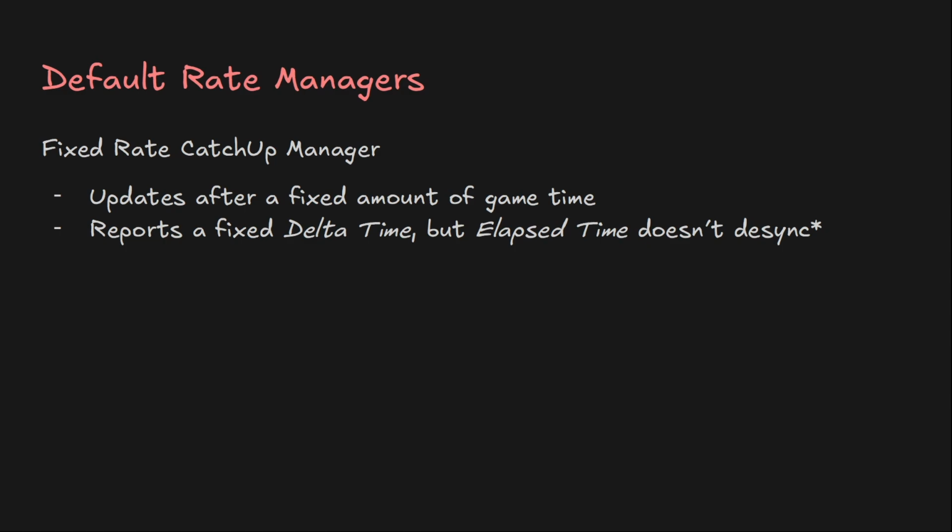However, Unity's implementation has a tiny bug where it doesn't respect the timescale of the project, meaning if you double the timescale, it can still only run the same maximum amount of times within 1 frame. If this is an issue for you, you can just copy the code from it and write your own. Fixed Rate Catch-up Manager is good for all game logic that shouldn't be frame rate dependent, but still happens on a frame basis. So physics stuff and all the stuff you would use FixedUpdate for in regular Unity.